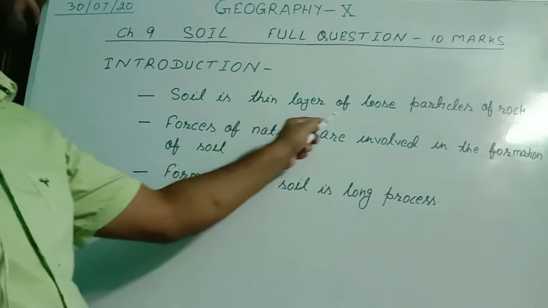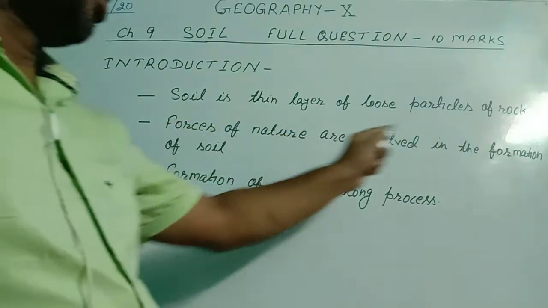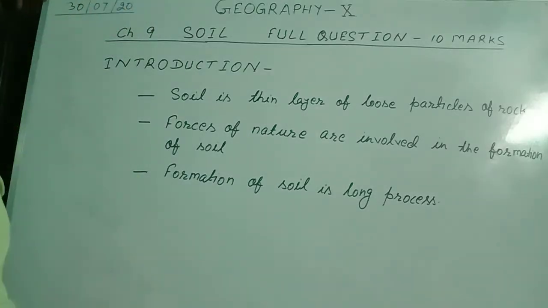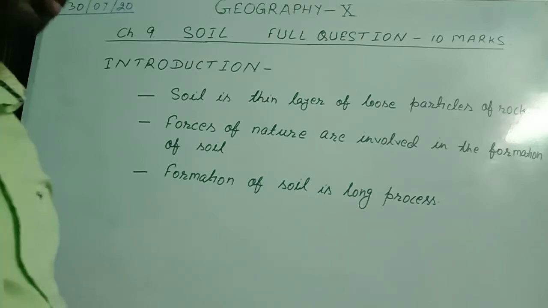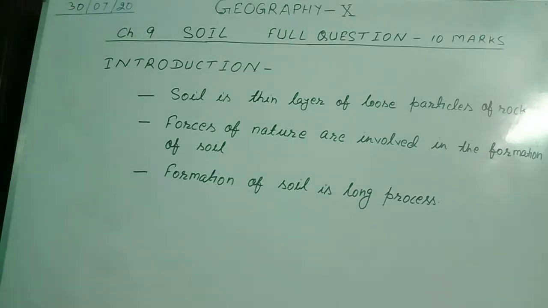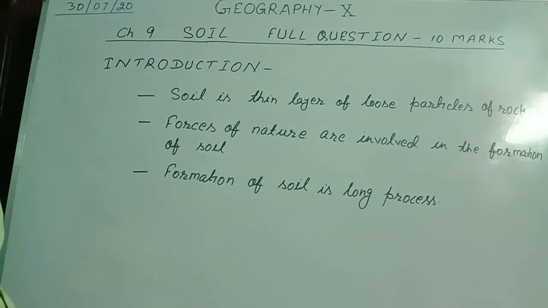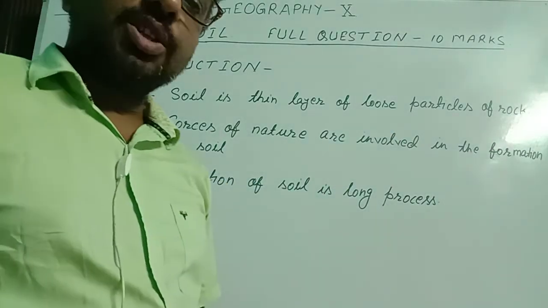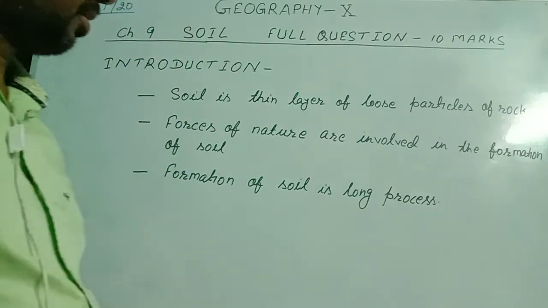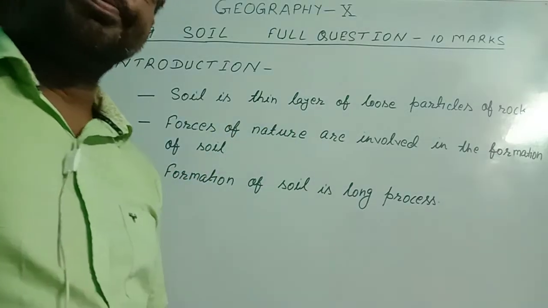Soil is a thin layer of loose particles of rock. From this sentence, it is clear that soil is made up of rock. Rocks are broken. Those are changed into small pieces. Those small pieces are further broken, and those are changed into small loose particles. Those loose particles are changed into powdery substances. Those powdery substances are the thin layer of soil.